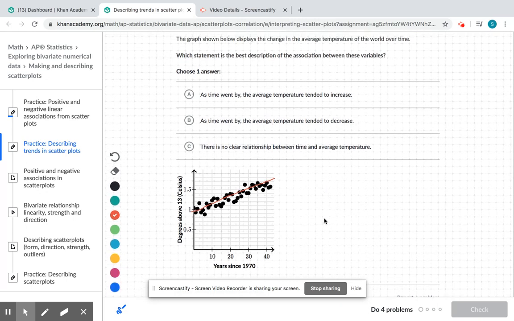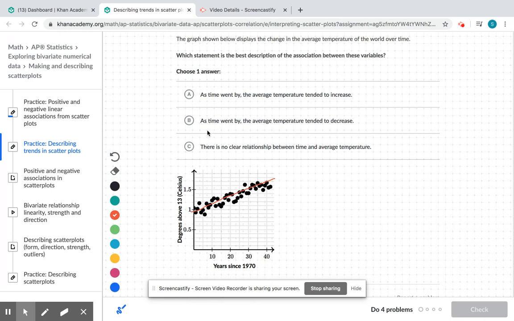So choice A: as time went by, as the X here, the average temperature tended to increase. Now I see that that looks to be true. So as time is going on, as you can see my cursor, this is increasing, right? The temperature is going up as time is going up. And that's kind of what describes positive associations. As one variable is going up, the other one's going up.